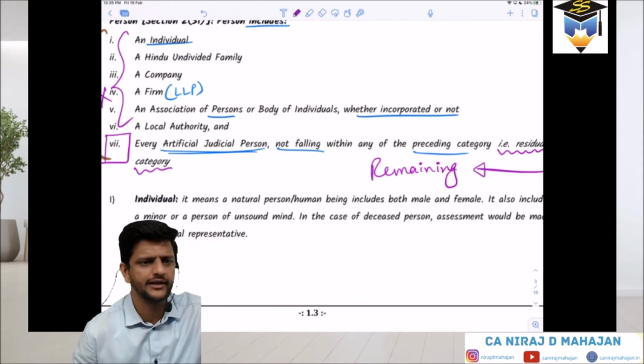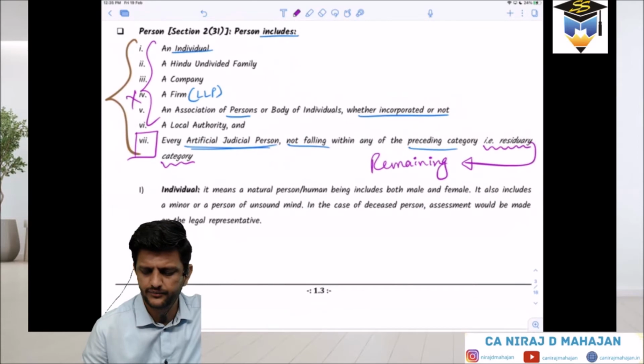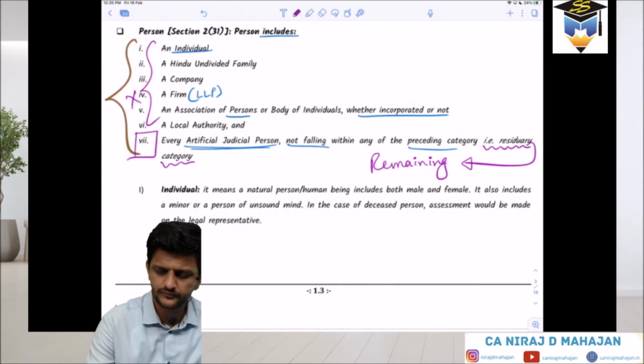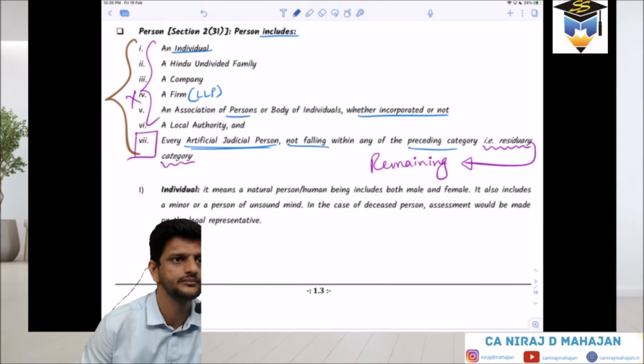Just for residual, you can write remaining. That remaining, the things will be there in the notes, no? You will get that. Okay. Clear? We will go through the next ones quickly.